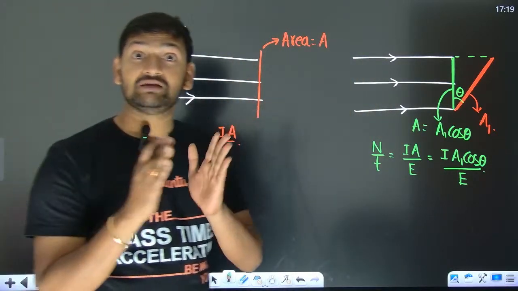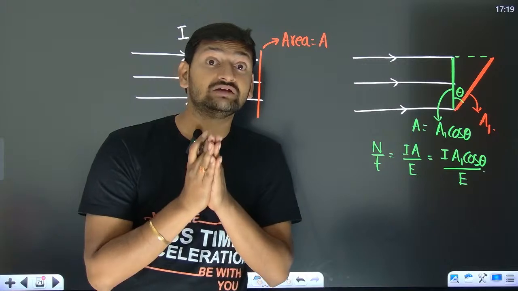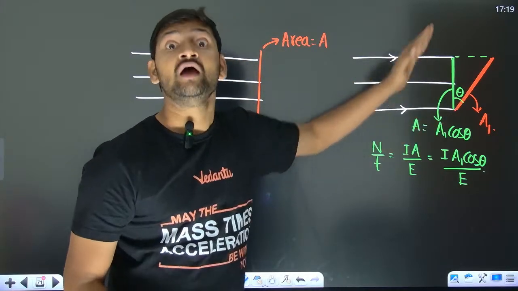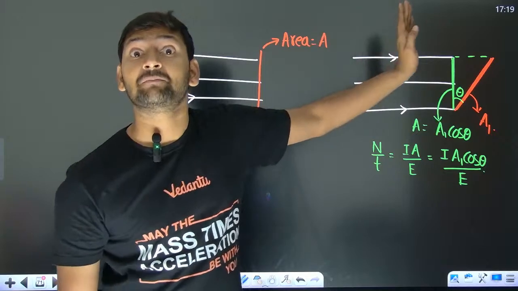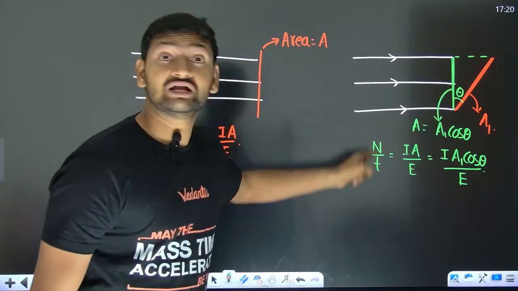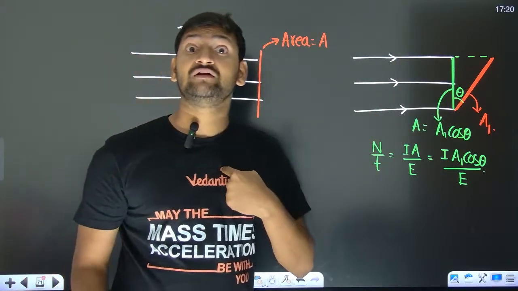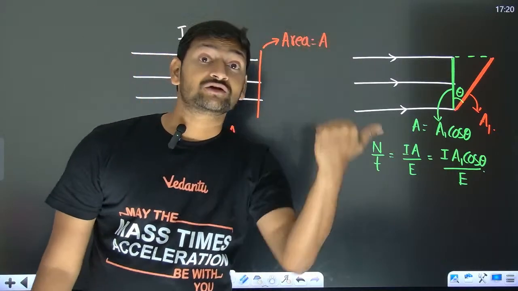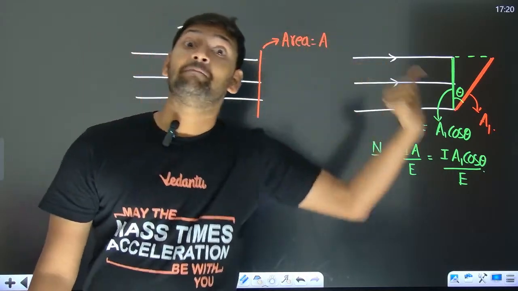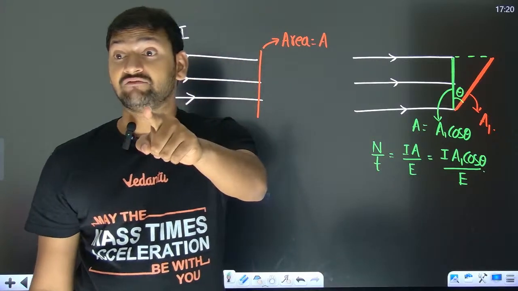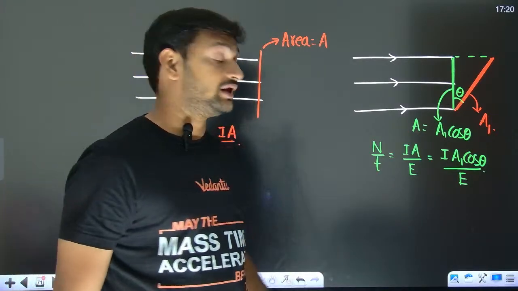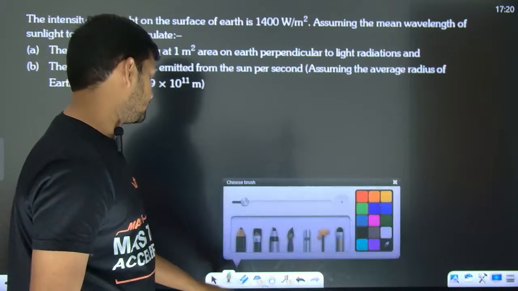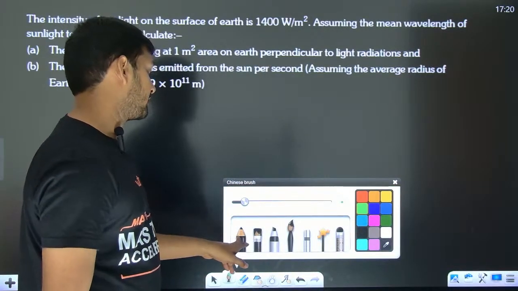So always keep in mind, if the area they have given is not perpendicular to the direction of flow of energy, you take the projection of that area perpendicular to the flow, only then will you get the number of photons. When intensity was defined, it was the energy crossing per unit time perpendicular to the area. Never ever miss that. Okay. Let's see to what extent you will be able to use this now. Come on.